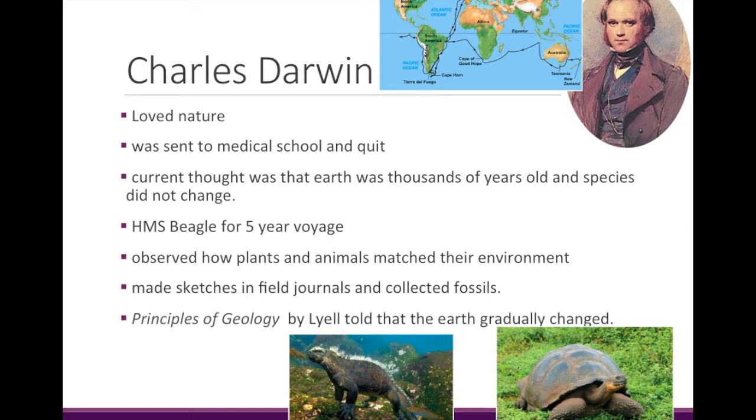When he was on board during this journey, there was a very profound book published by author Charles Lyell called The Principles of Geology. And this was one of the first publications that suggested that Earth was actually millions of years old and not just thousands of years old, and that it had been changing very slowly over all of that time. This really fit with what Darwin was seeing.